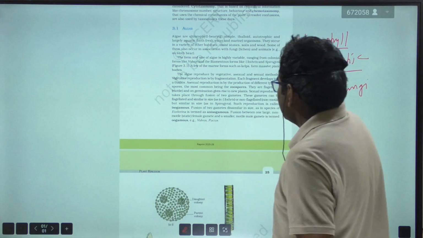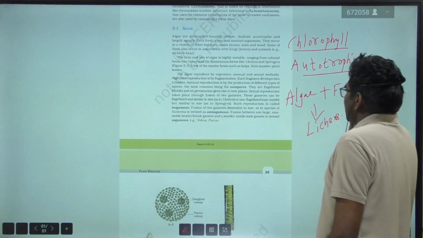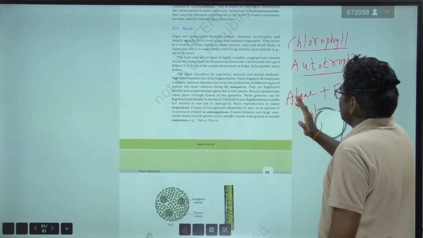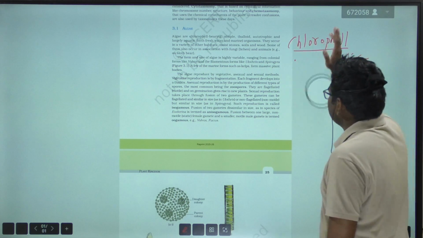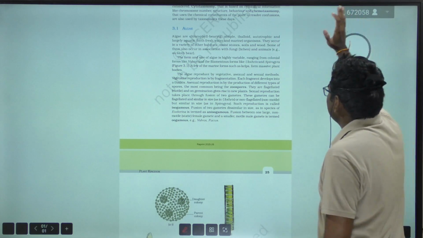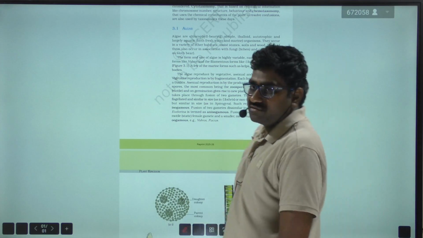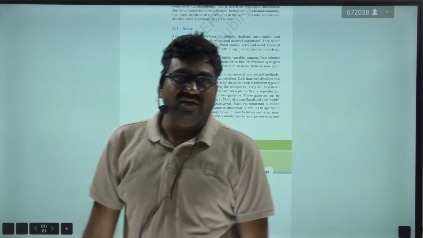Algae occur in a wide variety of forms; the form and size of algae are highly variable.